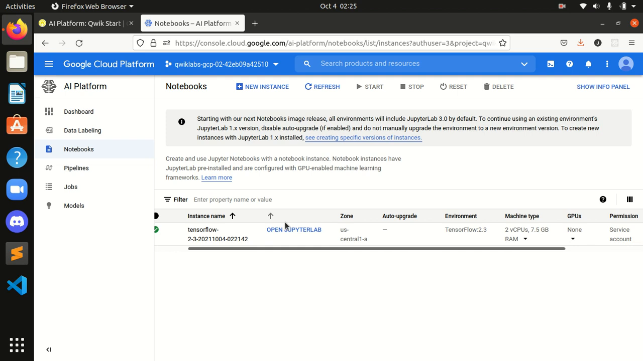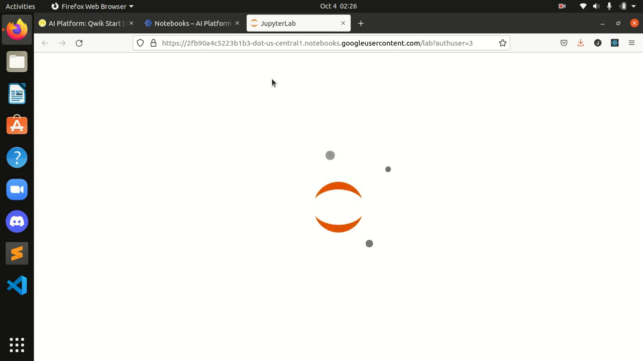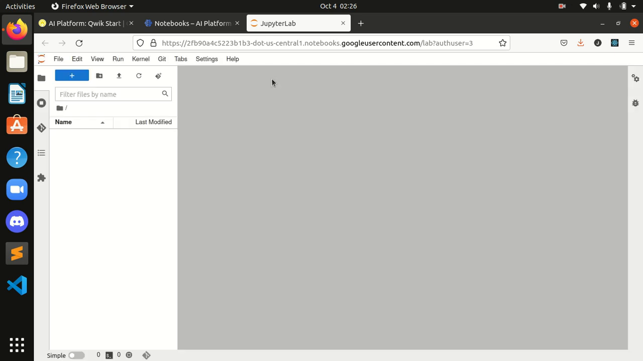Okay, guys, we are here. Now let's click on Open Jupyter Lab, and it will open in a new tab. So our Jupyter Lab is starting over here, guys. We have to read all the instructions very, very carefully, because if we miss a single thing, everything is going to get messed up.